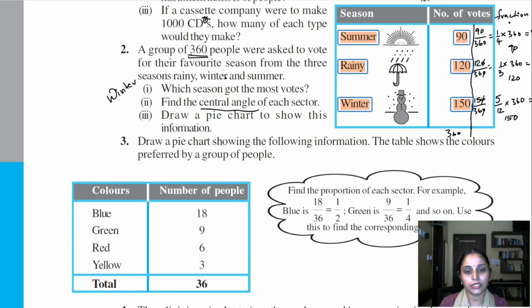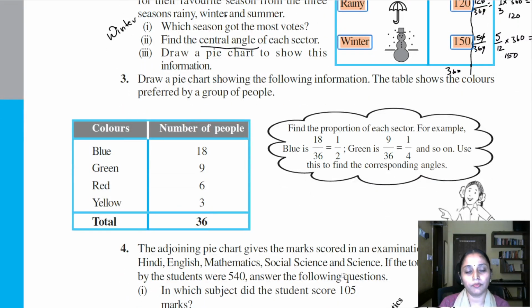Okay, so now look at this table here. They have given colors blue, green, red and yellow, and the number of people who prefer any of these colors, right? So you can see that 18 people prefer blue, 9 green, 6 red and 3 yellow, and then they have given the total also, which is 36. That means that the total number of people that was surveyed is 36. Now they want us to draw the pie chart.